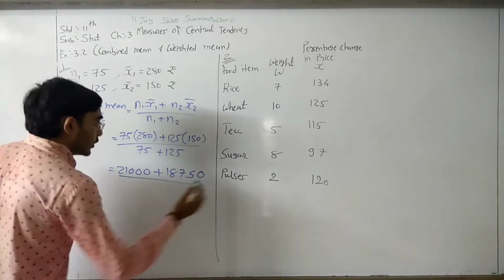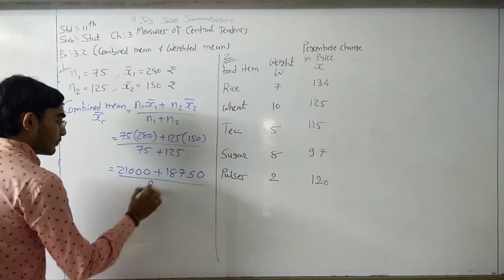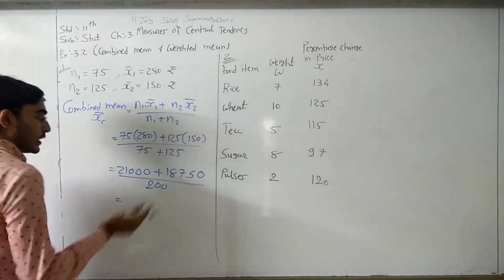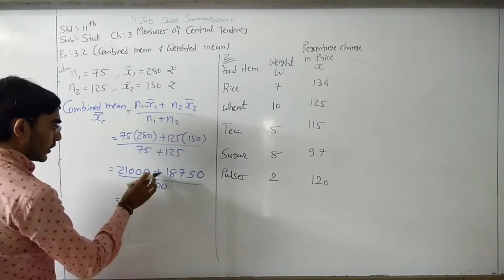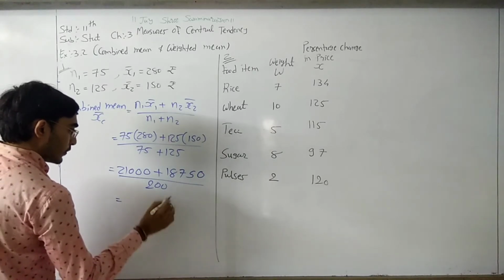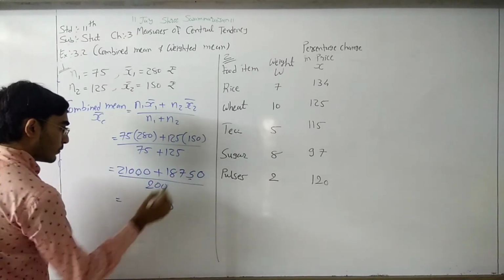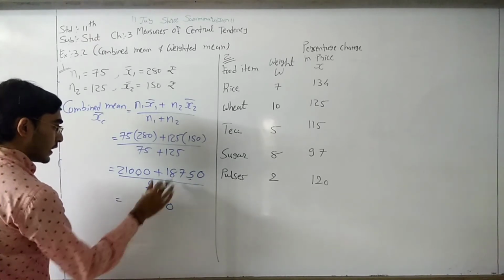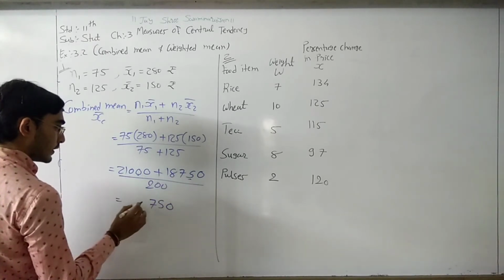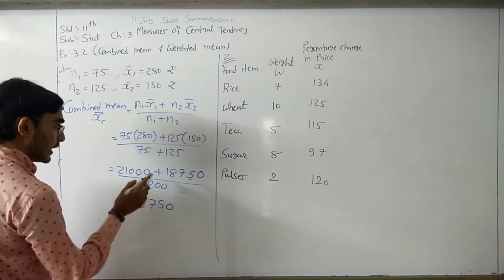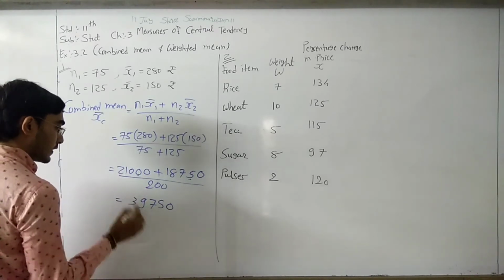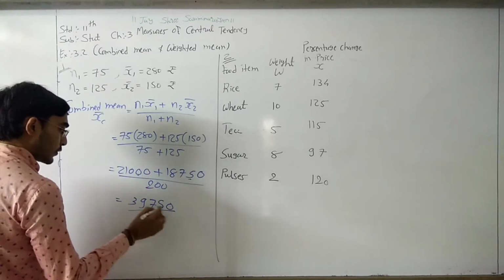And in the denominator, 125 plus 75 is 200. Now add these two numbers. So 0 plus 0 is 0, 5 plus 0 is 5, 7, 8 plus 1 is 9 and 2 plus 1 is 3, divided by 200.